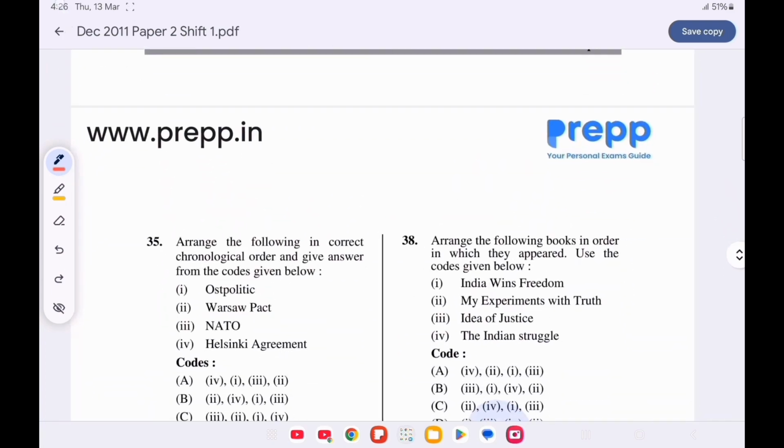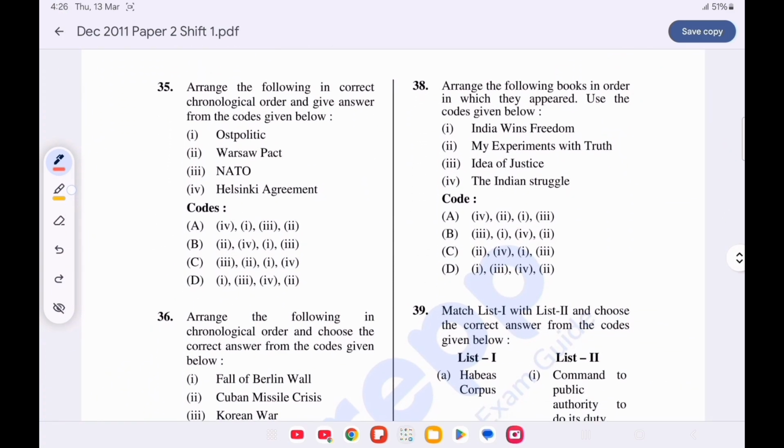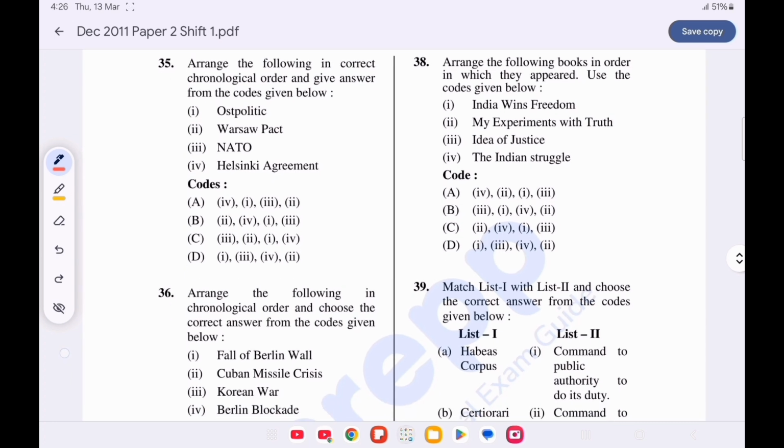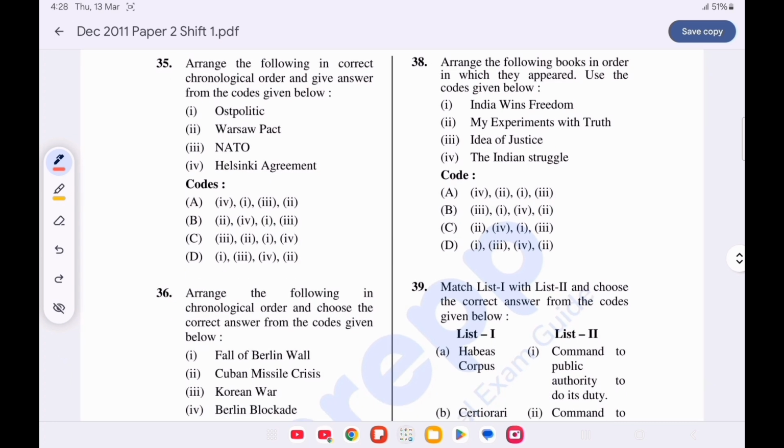Question number 35. Arrange the following in correct chronological order and give answer from the codes given below. Option C is correct. First is NATO, formed on 4 April 1949, then Warsaw Pact on 14 May 1955, then Ostpolitik in 1969, and the last is Helsinki Agreement on 1 August 1975.